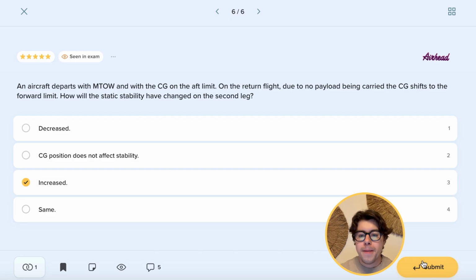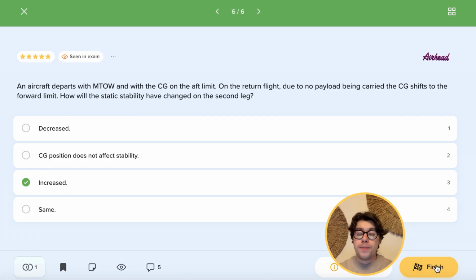It's good to remember more stability, less maneuverability when the CG is forward, and then more maneuverability, but less stability when the CG is aft. And this will be everything for today.